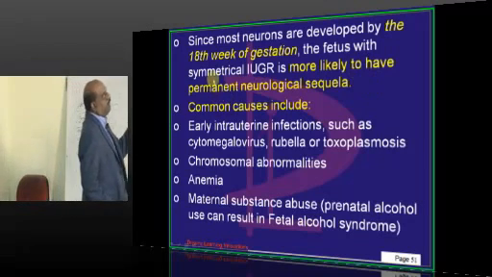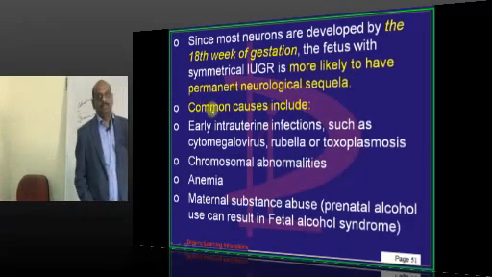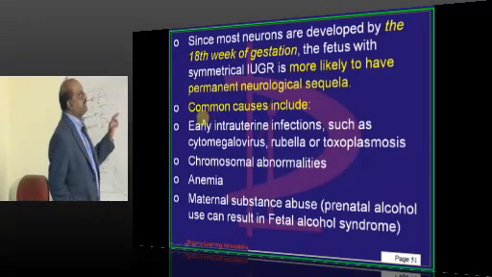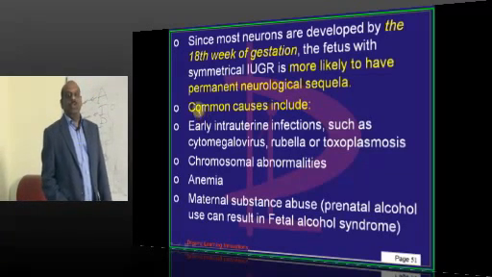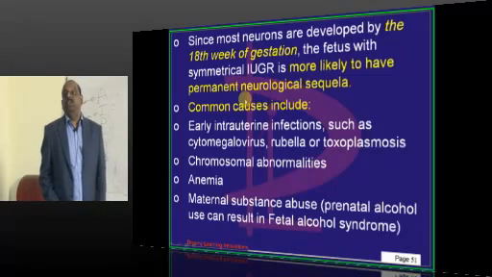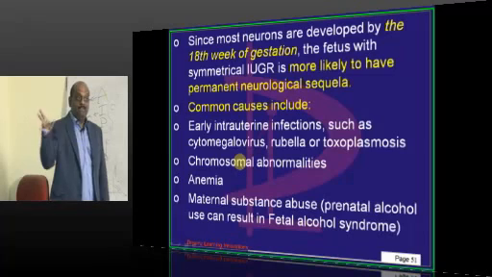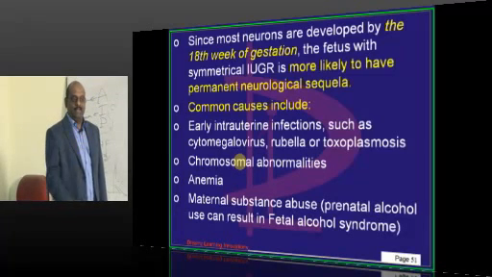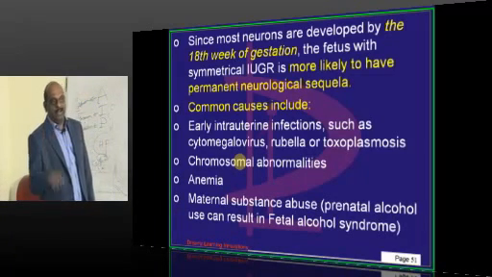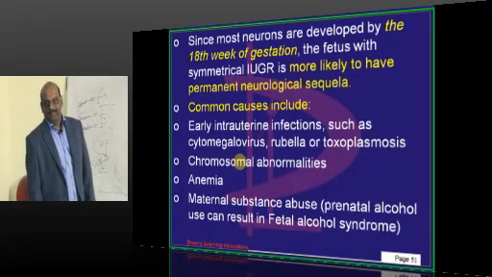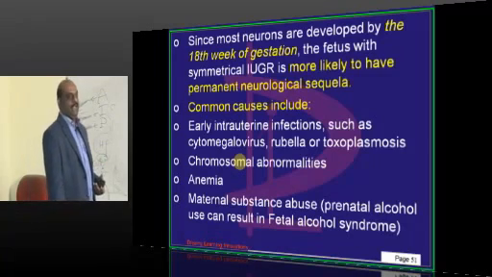Then most of the neurons develop by 18th week of gestation. That's the reason if you look at symmetrical IUGR, they are more likely to have a neurological sequelae, unlike the asymmetrical IUGR where first 2 trimesters they are normal, no? So brain already developed, so no chance of brain damage there, so head is spared in case of asymmetrical IUGR.